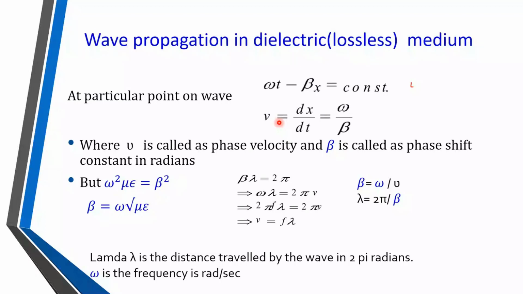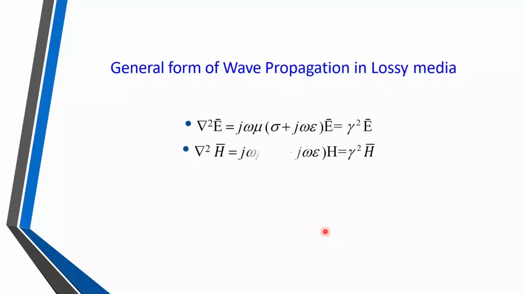Then after that we have seen the electromagnetic wave equations for lossy media, right? So in lossy media there is a presence of conductivity sigma, and because of that in Maxwell's equation also we have to consider that sigma, and from that equation we have derived a wave equation where del square E is equal to j omega mu in bracket sigma plus j omega epsilon bracket complete E bar.